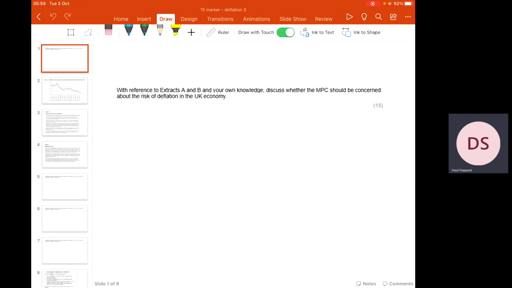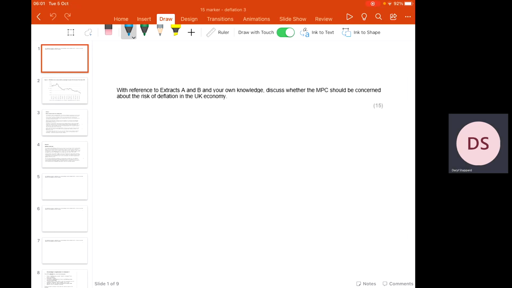Now what we're going to be looking at here is how to answer this particular 15-mark question. With reference to extracts A and B and your own knowledge, discuss whether the MPC should be concerned about the risk of deflation in the UK economy.